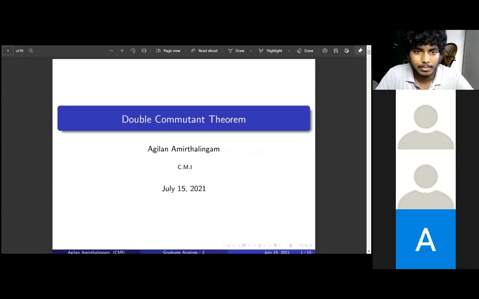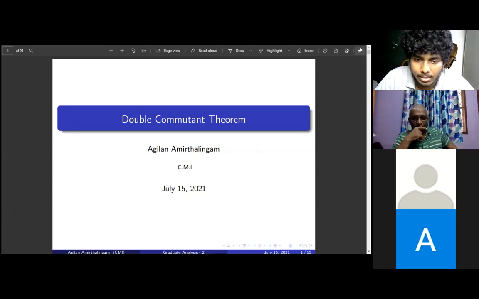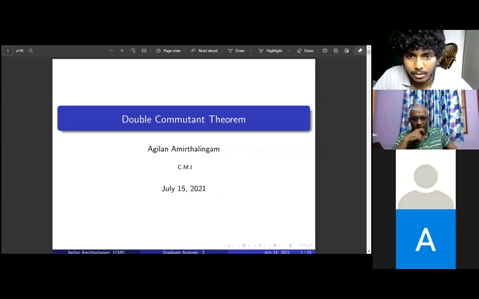I'm going to present about the double commutant theorem. I'm going to state the theorem and prove it. Mainly, we take a Hilbert space H and look at B of H, the bounded linear operators on it. We give some topology on it, and it's obviously a C star algebra, and we try to understand how the ring structure and the topology interact. This is one step towards it. I will define what the commutant is, and I will prove this theorem.